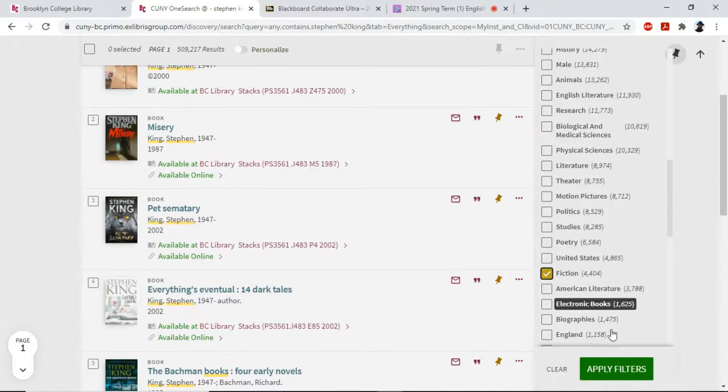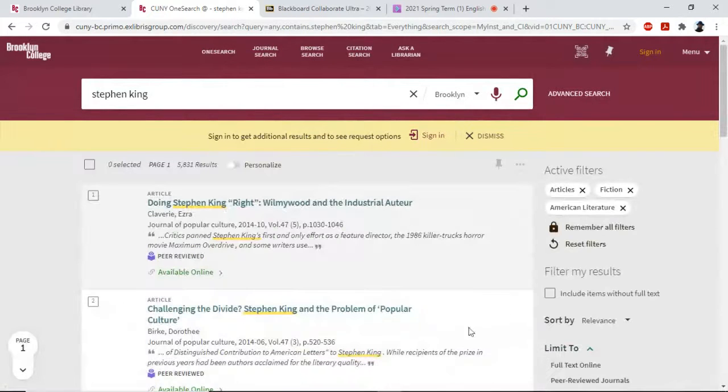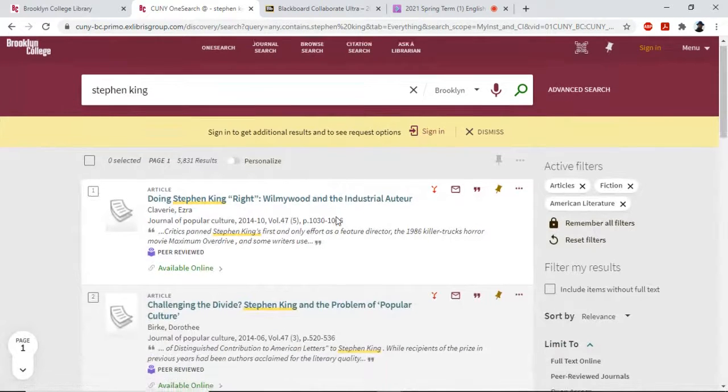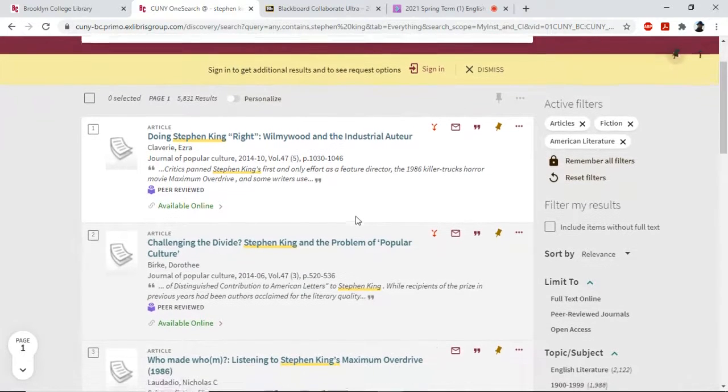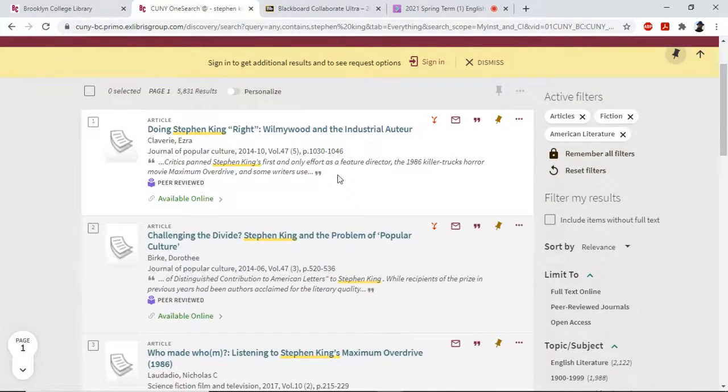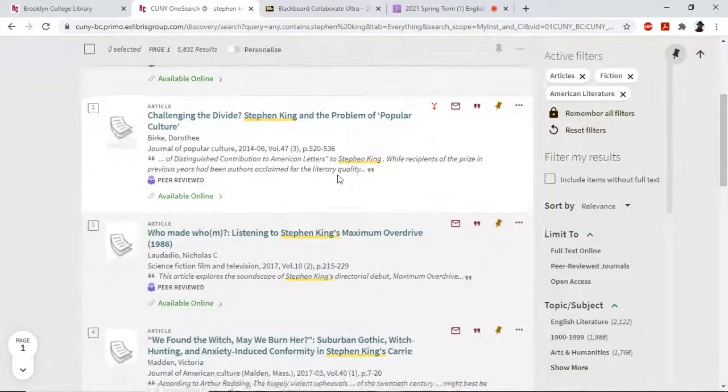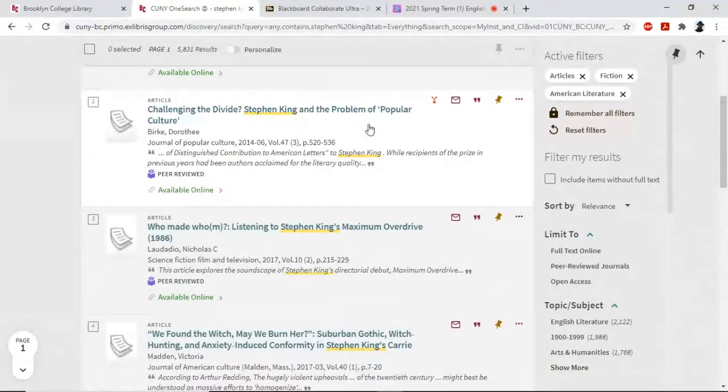Let's try fiction and American literature. All right, so this is about adapting Stephen King, it looks like, or about Stephen King's directorial effort with Maximum Overdrive. Probably not helpful.